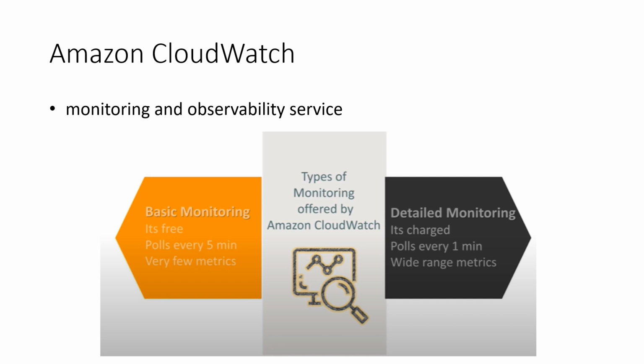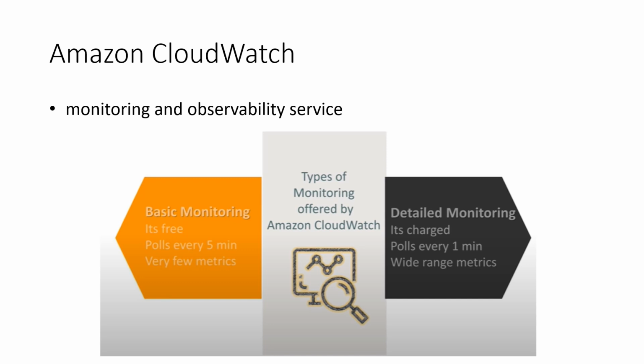Whereas in detailed monitoring you have to pay something, and only then are you eligible for using this service. Now, basic monitoring polls less frequently than detailed monitoring. That means it is going to check the services every 5 minutes, and very few metrics are available.